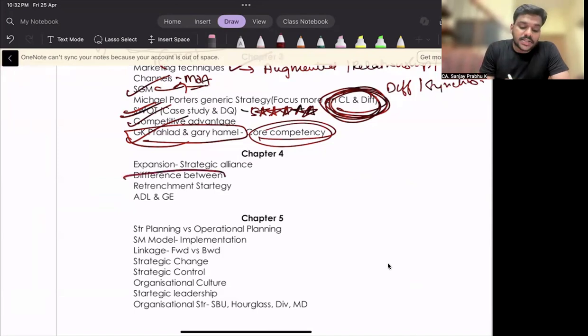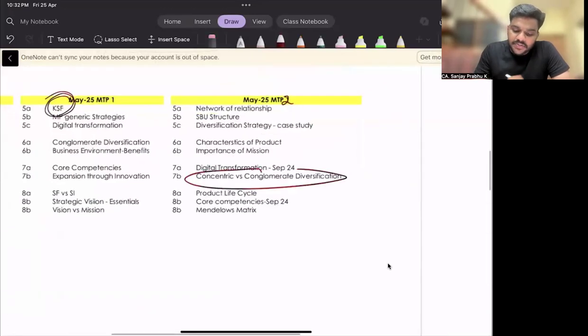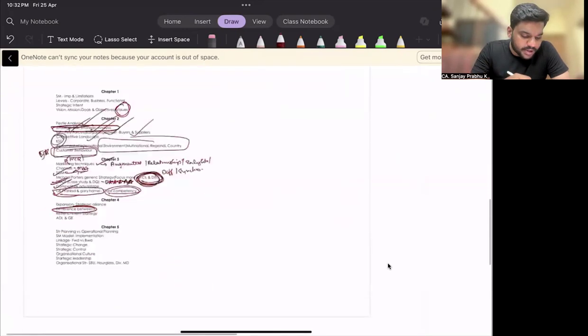Then you can expect some questions like the difference between concentric diversification, conglomerate diversification, vertical integration, backward integration. I'm expecting a difference between question from this chapter. Why? Because I have seen some difference between questions in the MTPs, like concentric diversification and conglomerate diversification. They have asked that. Sometimes they may ask concentric diversification and co-generic merger. So I'm expecting a difference between question from this particular topic.